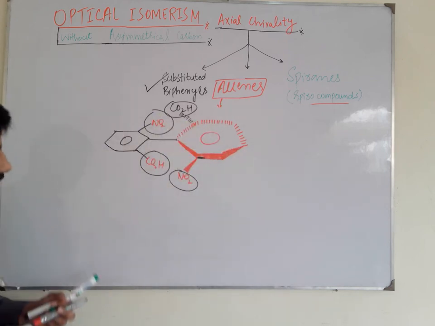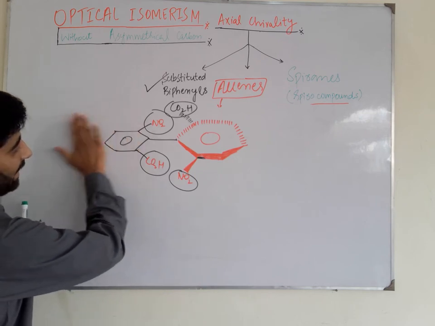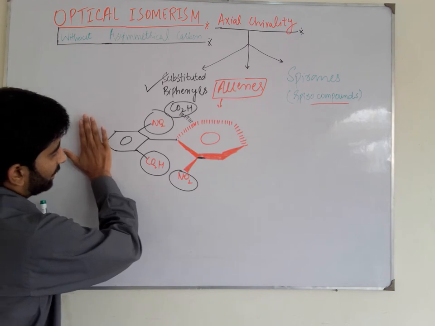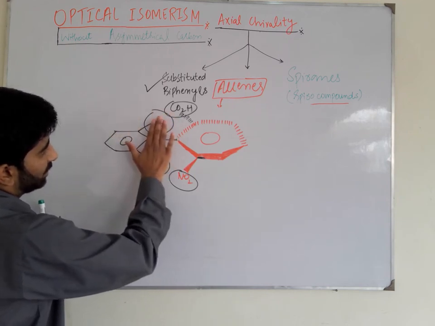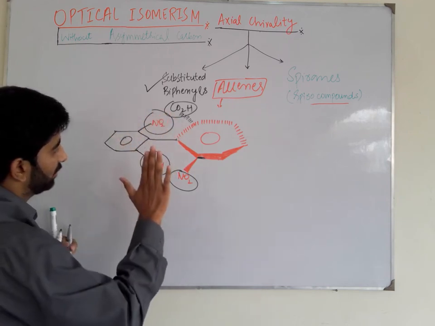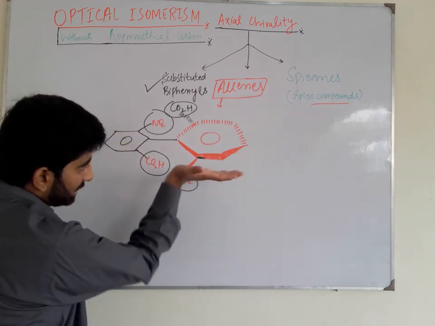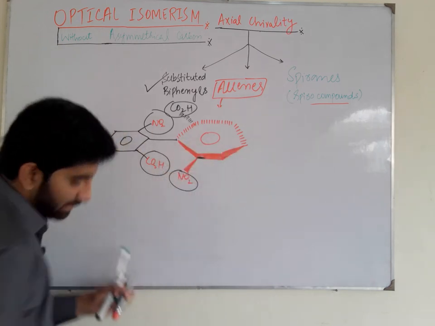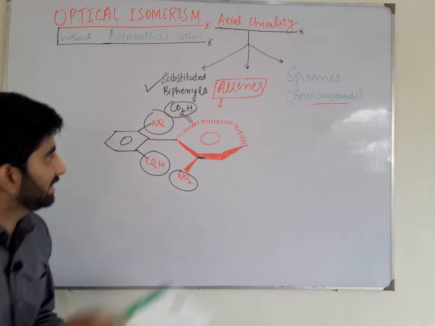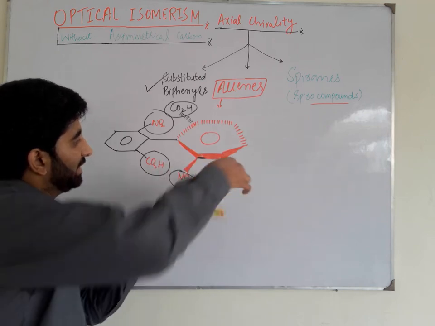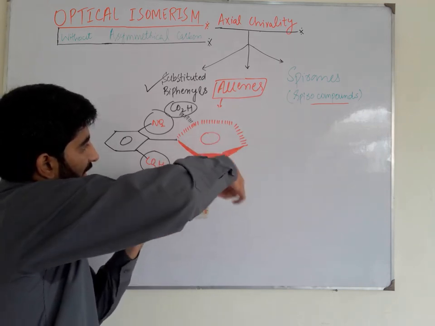So if I pass an axis through this plane, this ring is cut into two equal parts, and the nitro group into two equal parts, the carboxylic group into two equal parts, and this ring into two equal parts. But this ring is present in this plane, and there is a nitro group out of the plane, and the carboxylic group in the plane.